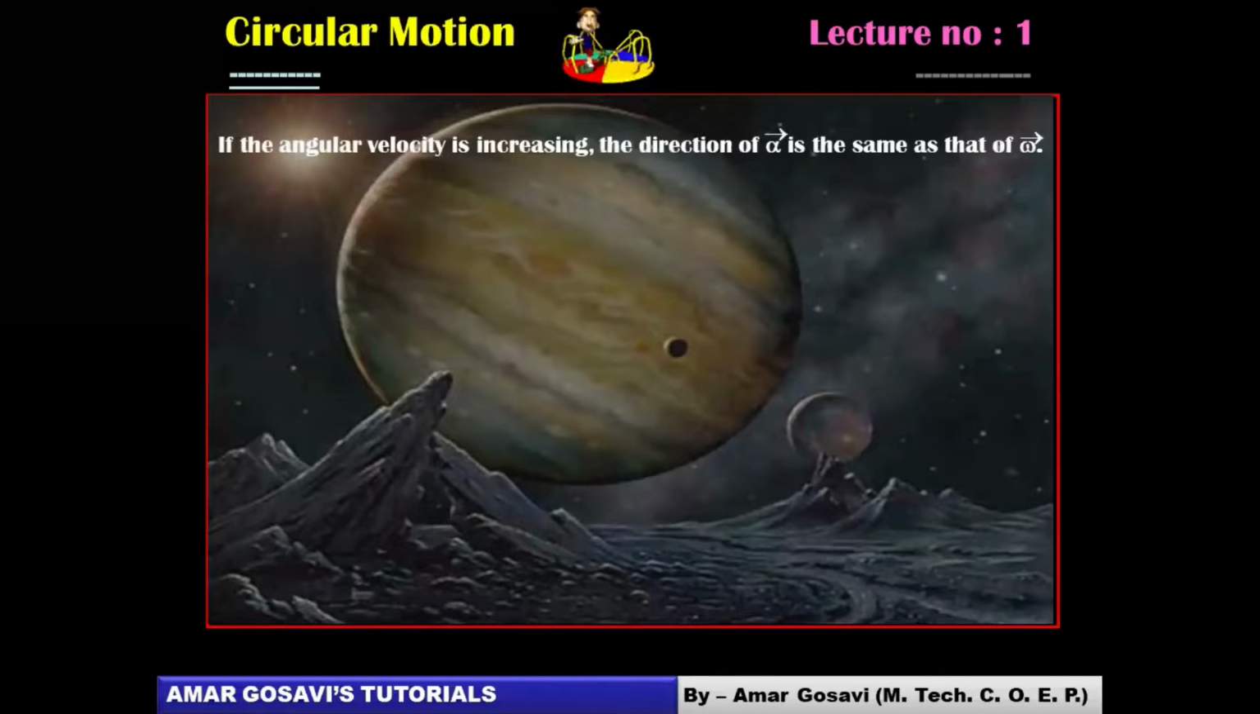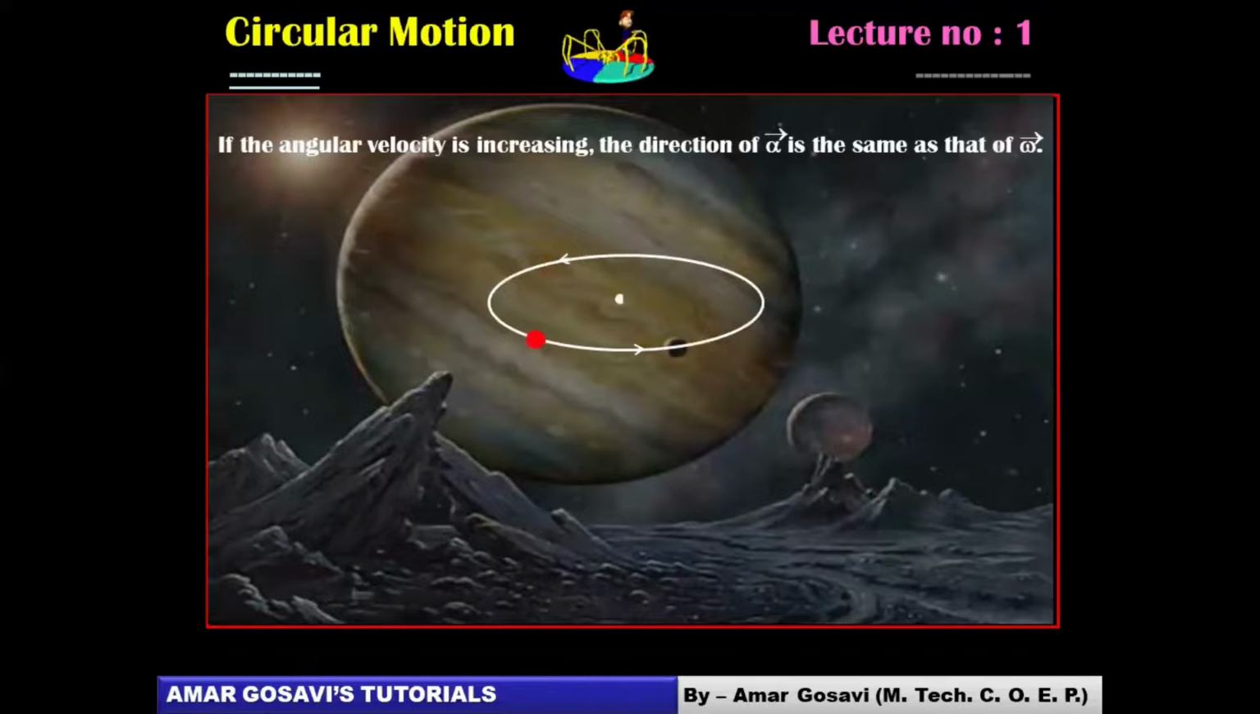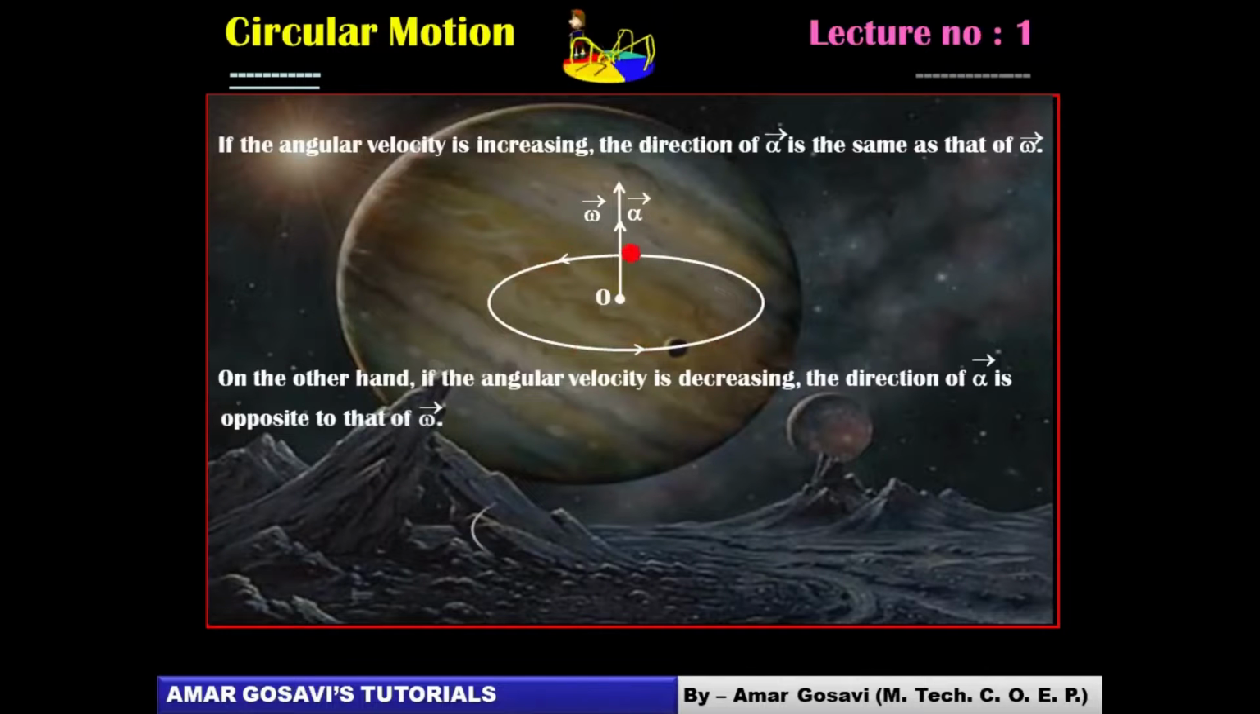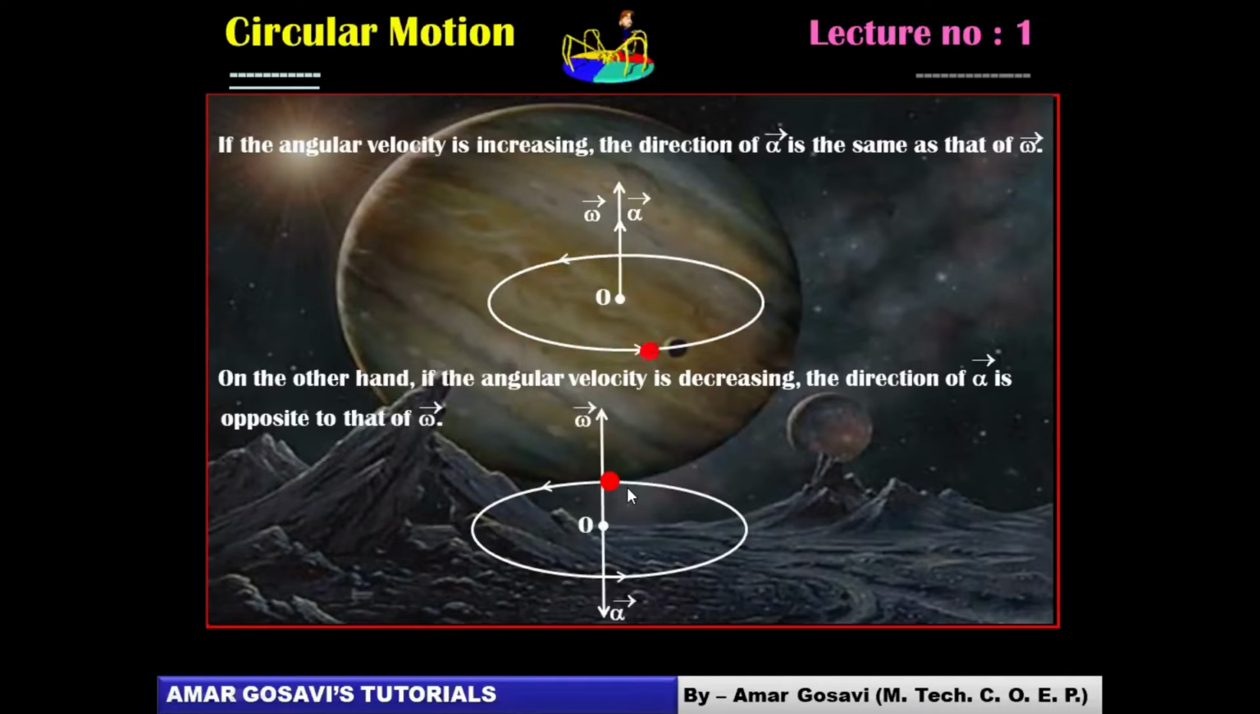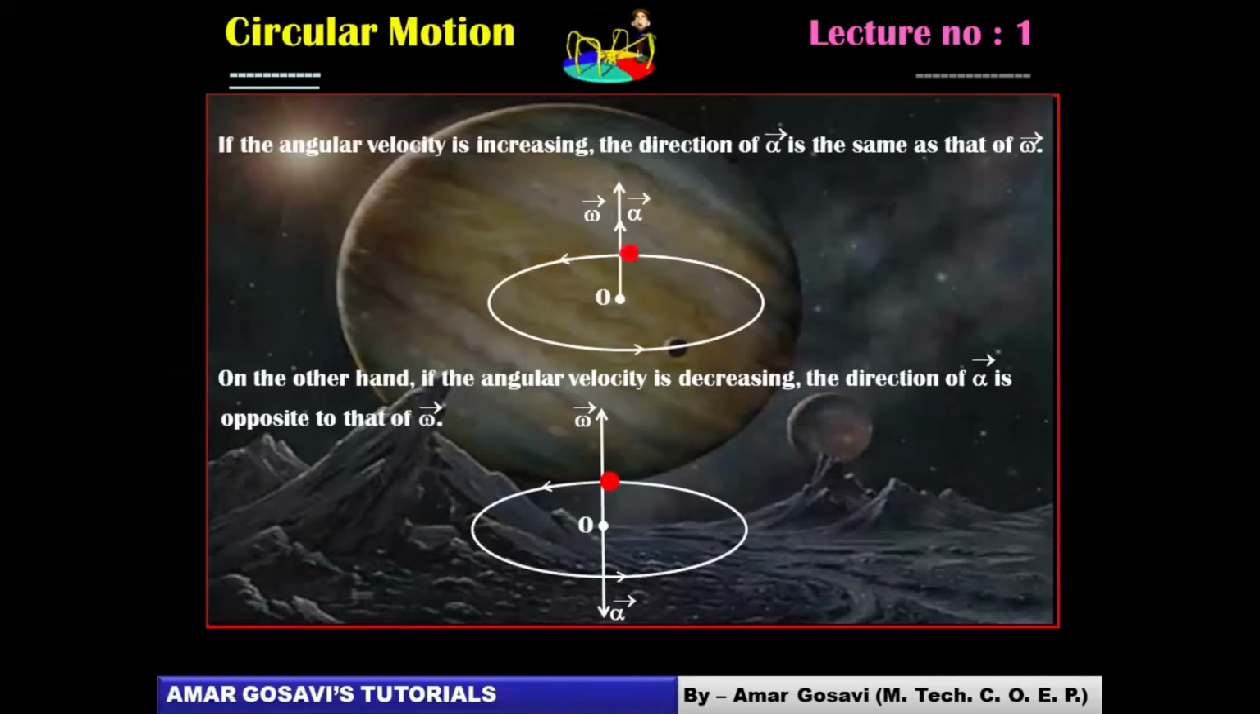So if angular velocity is increasing, the direction of alpha is the same. You can see in this case, angular velocity is increasing, so the direction of alpha will be the same as per right hand rule. But if angular velocity decreases, then the direction of omega will be upwards, but the direction of alpha will be downward, because it will be a negative acceleration in that case, just like retardation. So very, very important case. Make a note of it.